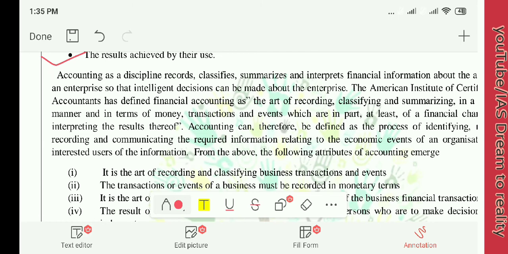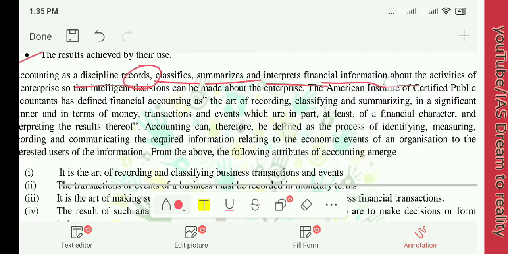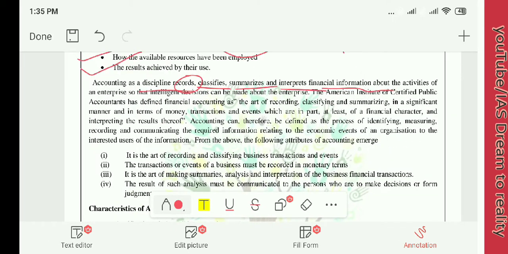Accounting as a discipline, we have seen this in the past lecture, but we will be revising it. Accounting as a discipline records, classifies, summarizes and interprets financial information about the activities of an enterprise so that intelligent decisions can be made. This is important. Accounting leads to intelligent decisions in the organization because it provides the financial information that is necessary for the management to take the perfect decisions.